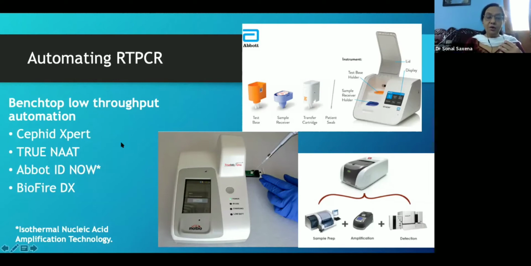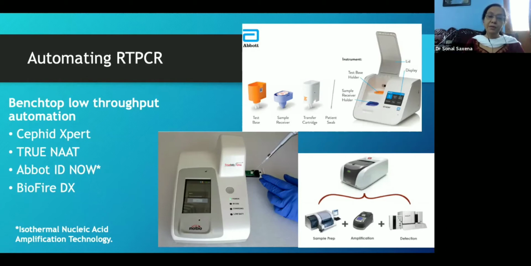Now, these automations can be low throughput automation. The names which are here are all trademarks. So you have a Cepheid GeneXpert, which tells you an MDR gene for tuberculosis in a few hours as compared to an RT-PCR, which is going to take ages. Then a TrueNat system, which is indigenously developed by MolBio in India. Then you have an Abbott ID Now, which is based on an isothermal nucleic acid amplification technology.